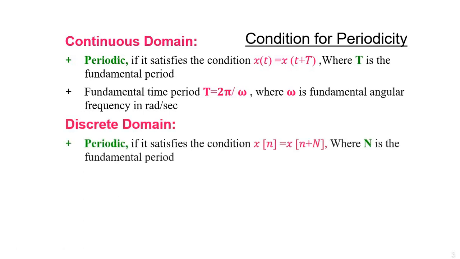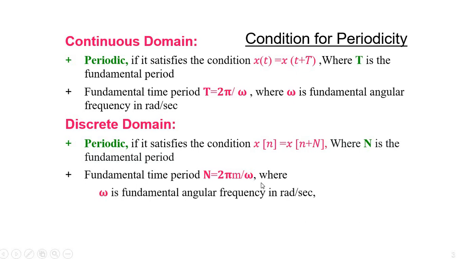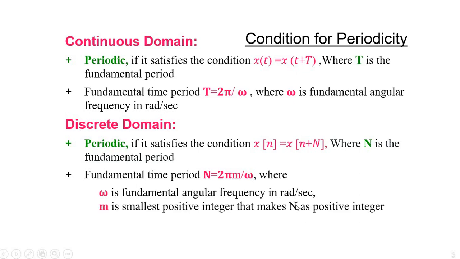In the discrete domain, a signal is said to be periodic if it satisfies the condition x(n) = x(n + N), where N is the fundamental period. And this fundamental period N is equal to 2πm/ω, where ω is the fundamental angular frequency in radians per second, and m is the smallest positive integer that makes N a positive integer.